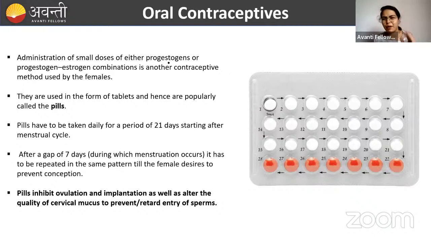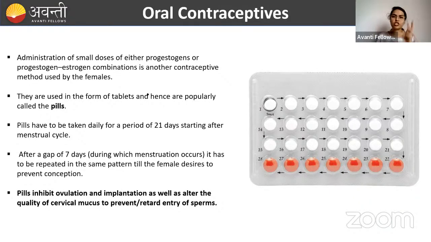In the menstrual cycle you have memorized it so well that if someone wakes you up from sleep and asks what is progesterone, you will say the function, right? I know you do it. If you're not doing it, then you're not perfect. If you're studying human reproduction, then you should know the functions and the menstrual cycle, because that is a very important concept. So in the oral contraceptives, there will be usage of progesterone or estrogen or both.